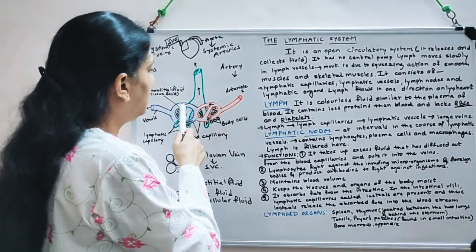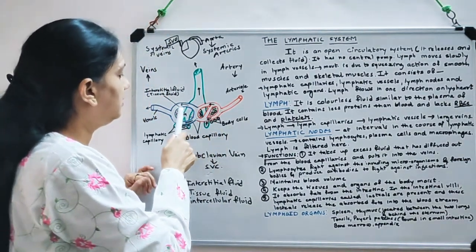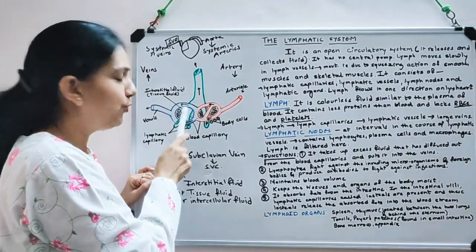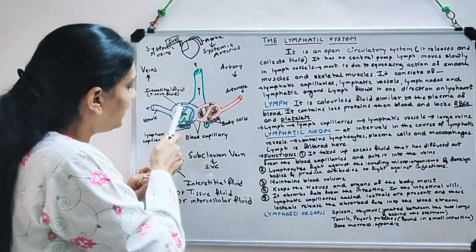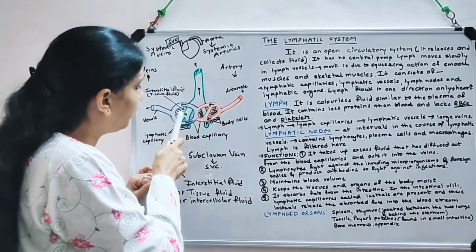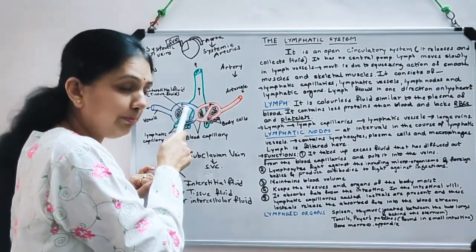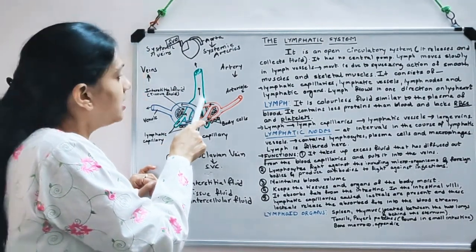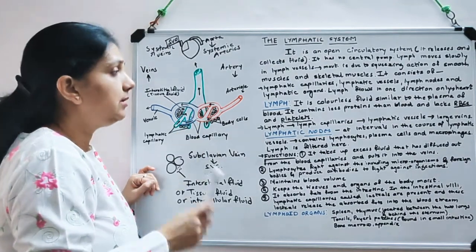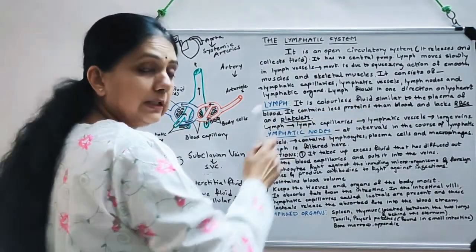So I am repeating the course of lymph once again. From the arteriole, this is the blood capillary, then it moves into the tissue fluid, then this tissue fluid, interstitial fluid, once it enters the lymph capillaries, it is called lymph. Now so many lymph capillaries form lymphatic vessels.